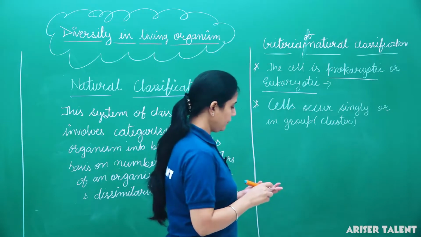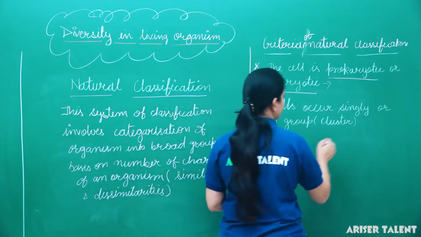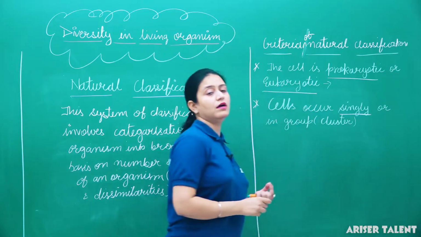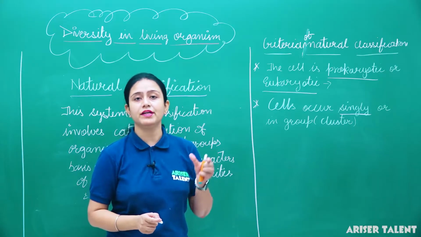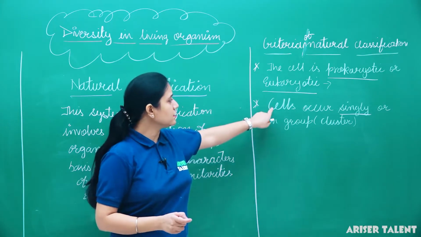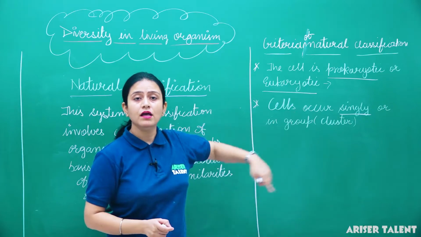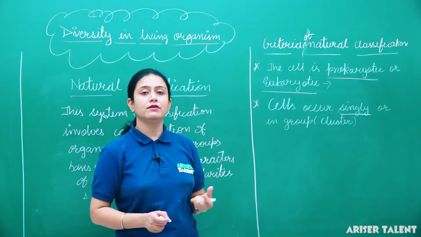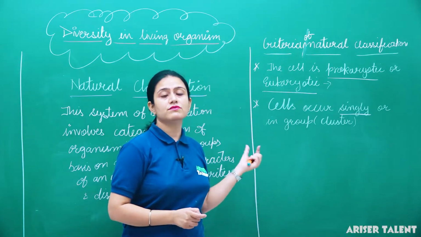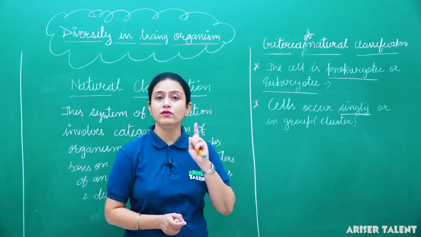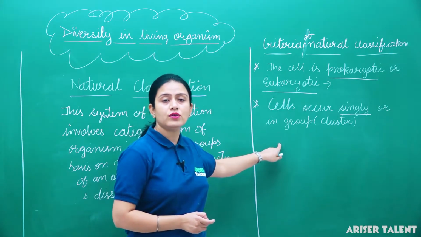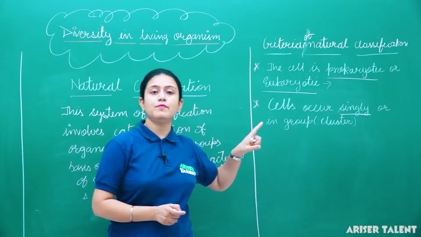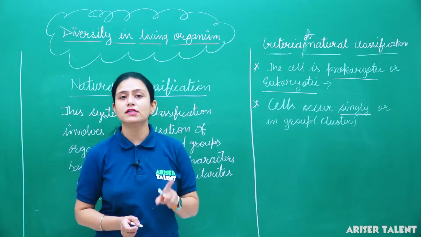Okay, so here if we talk about if the cell occurs singly, as we know amoeba is unicellular, it is made up of a single cell. So the cell which occurs singly is amoeba. Like amoeba there is euglena, paramecium also. So those animals which have only one cell are known as unicellular. Then they perform all the activities by the single cell only.